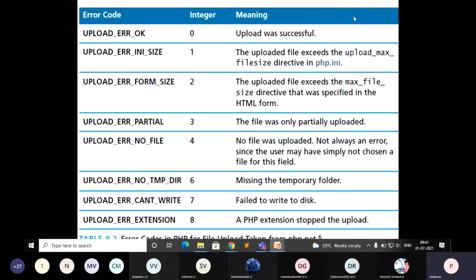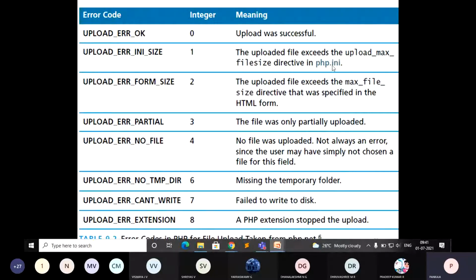If it returns 1, the uploaded file exceeds the upload_max_filesize directive. That means with respect to size, it is exceeding the specified size when it returns 1. The uploaded file exceeds the max file size directive that was specified in the HTML form.